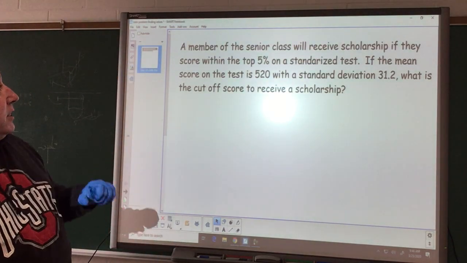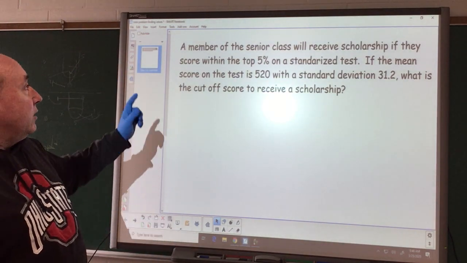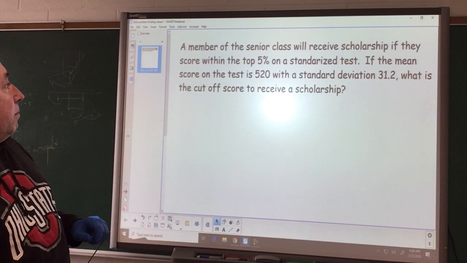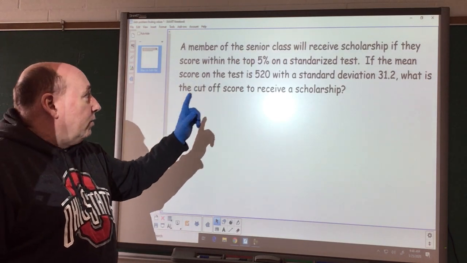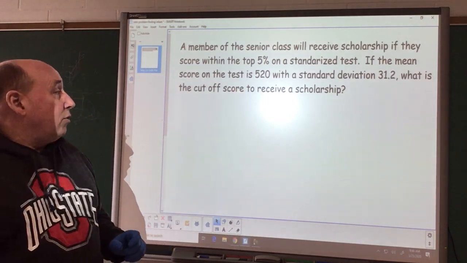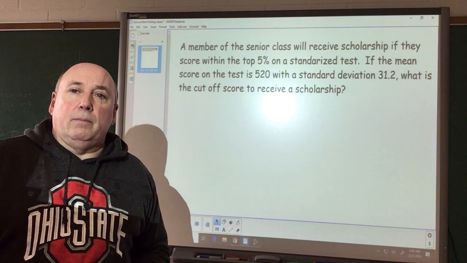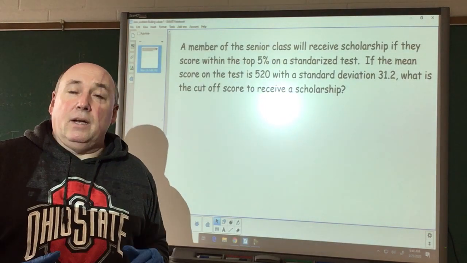A member of the senior class will receive a scholarship if they score within the top 5% on a standardized test. If the mean score was 520 with a standard deviation of 31.2, what's the cutoff score to receive a scholarship? Okay, what's the cutoff score?